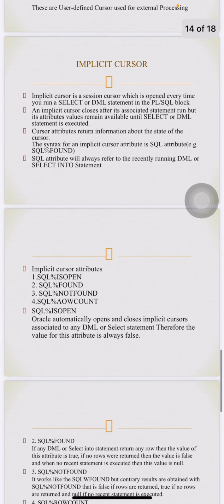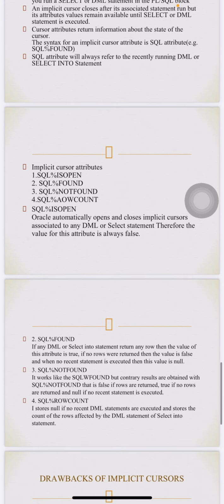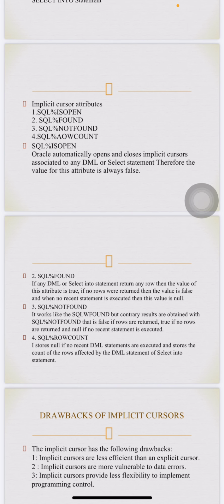Next are the implicit cursor attributes: SQL%ISOPEN, SQL%FOUND, SQL%NOTFOUND, SQL%ROWCOUNT. SQL%ISOPEN: Oracle automatically opens and closes the implicit cursor associated with any DML or select statement. Therefore, the value of this attribute is always false. SQL%FOUND: if any DML or SELECT INTO statement returns any row, then the value of this attribute is true. If no rows were returned, then the value is false. And when no recent statement is executed, its value is null.